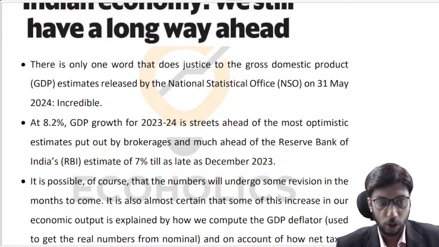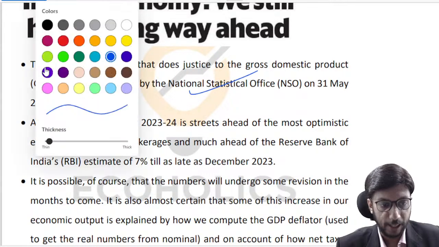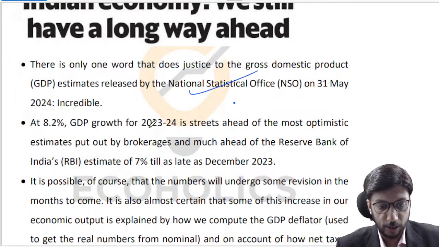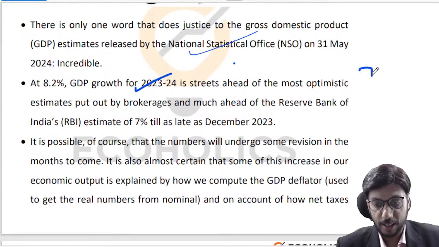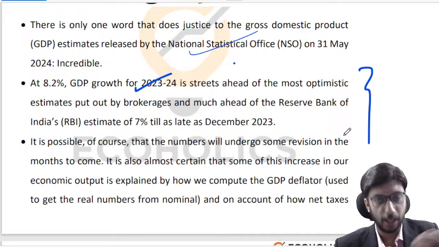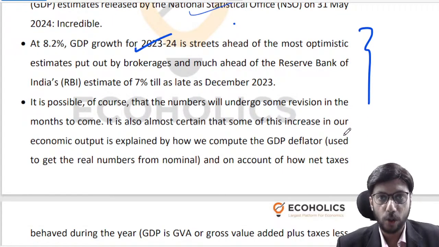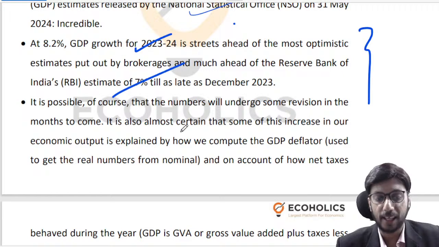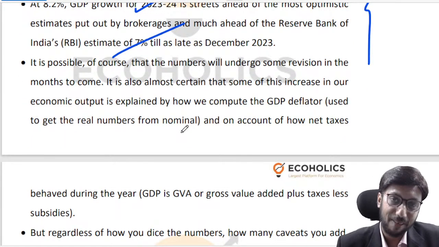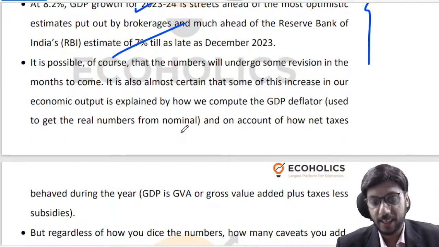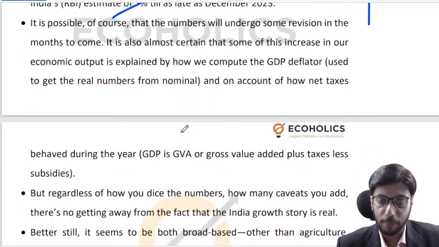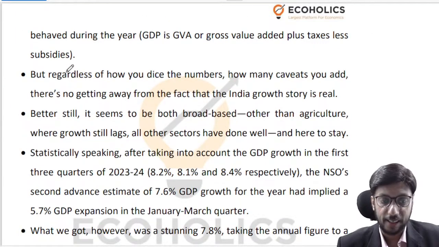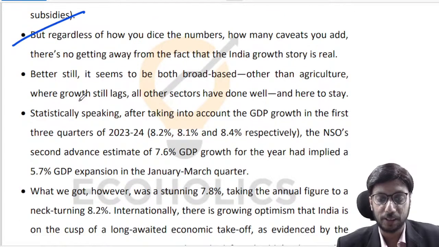Okay, so like you all are aware, NSO has released the data that India has grown at 8.2% in 23-24. So yes, the data will be revised. It may come down a few notches, it may go up a few notches, but this is a very good and healthy number, especially given the fact that RBI was looking at only a 7% GDP growth rate as late as December 2023. So this number is decent. This number is quite good, right? Like I said, no matter how you slice and dice the number, this number is good.